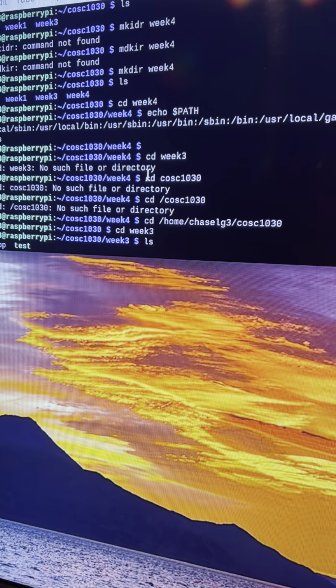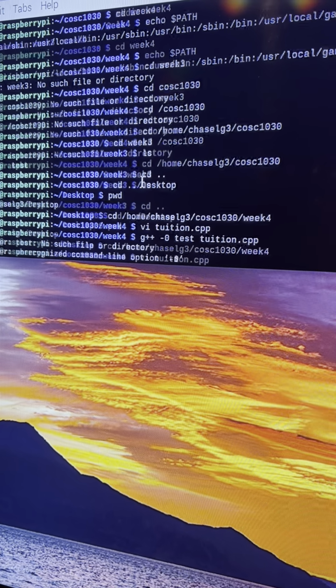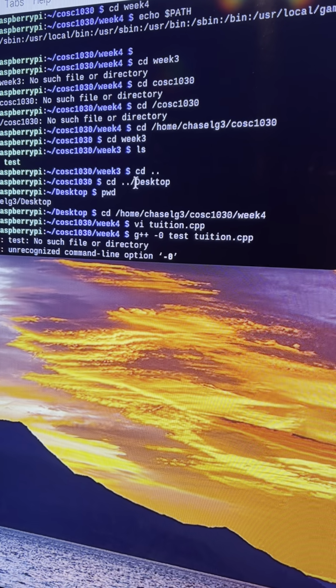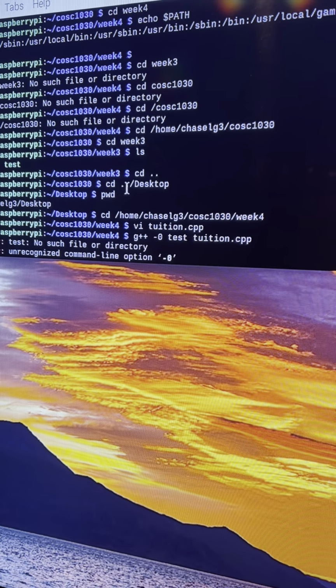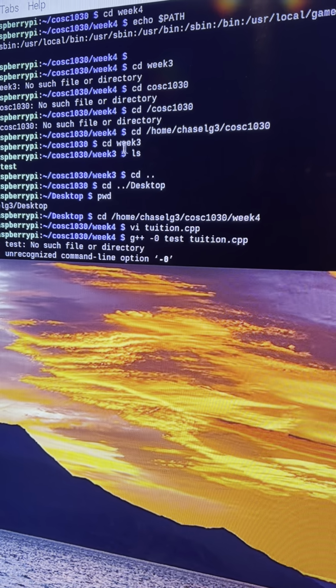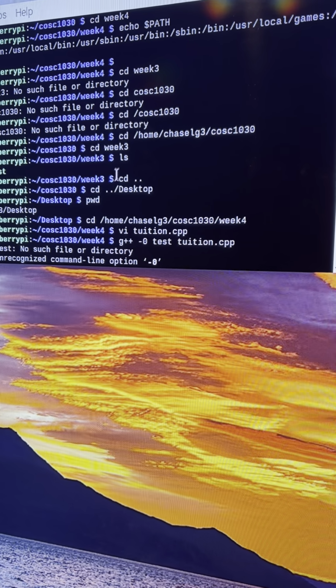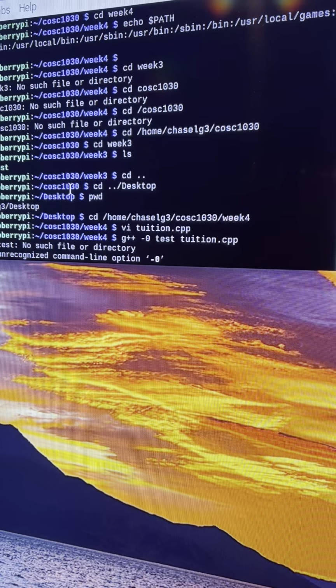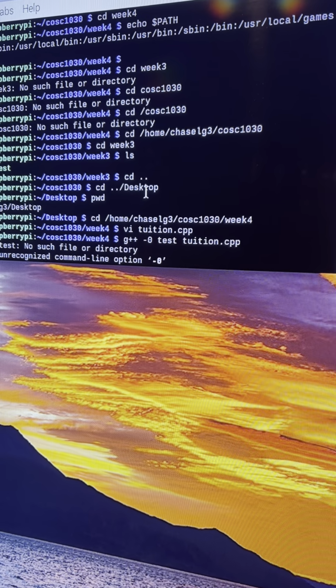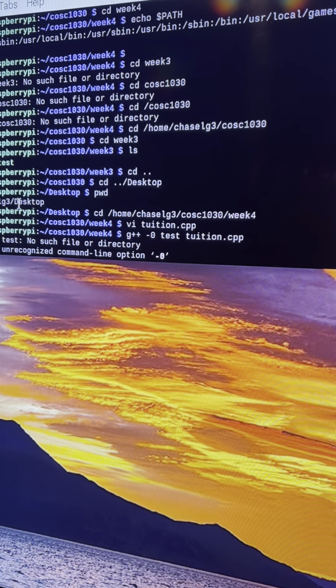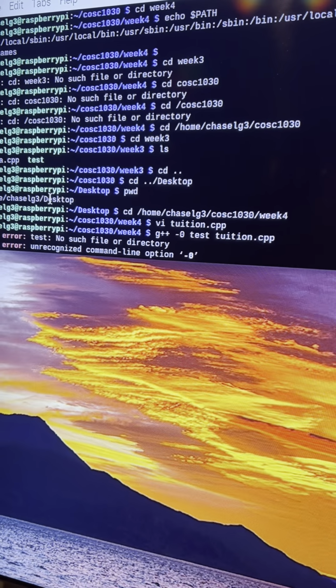Then as we get further down, me moving around a little bit, me trying out the dot, and then seeing where the dot took me, which took me to COSC 1030. Then I did cd // desktop and then saw where that took me. And so that's what we're looking at right there.